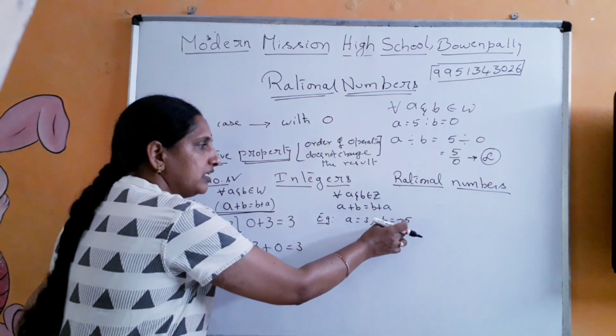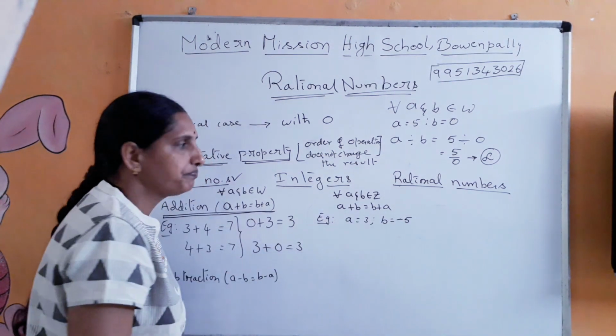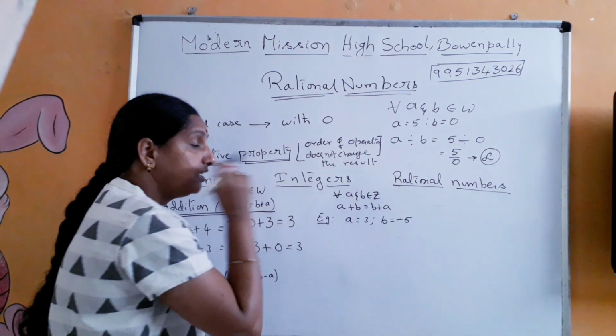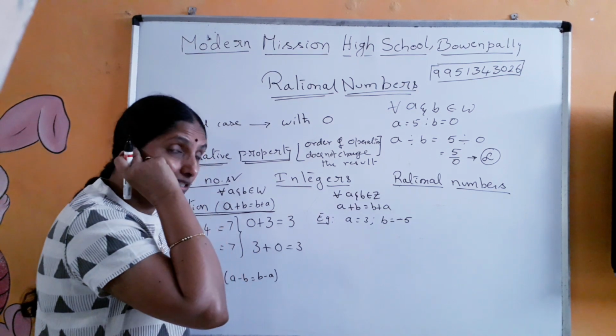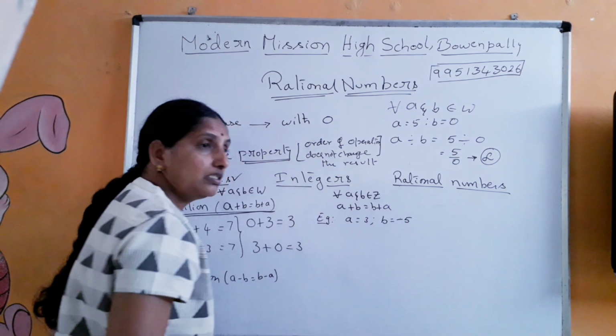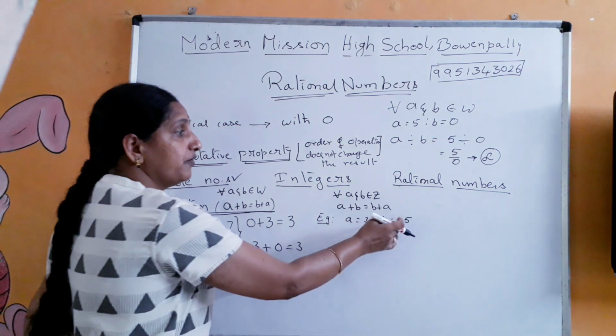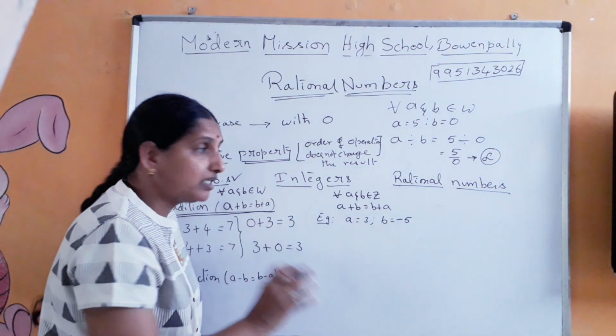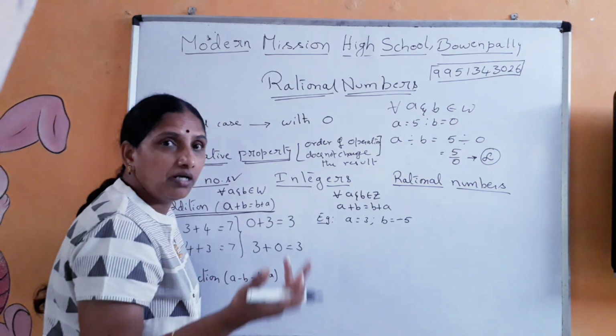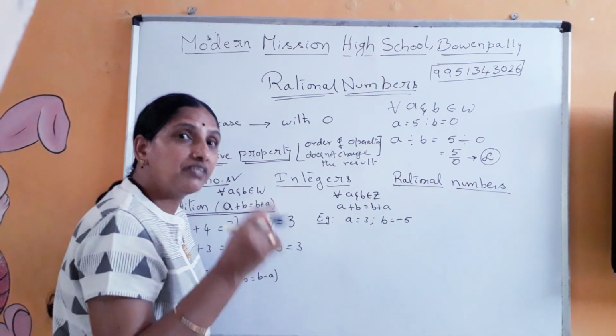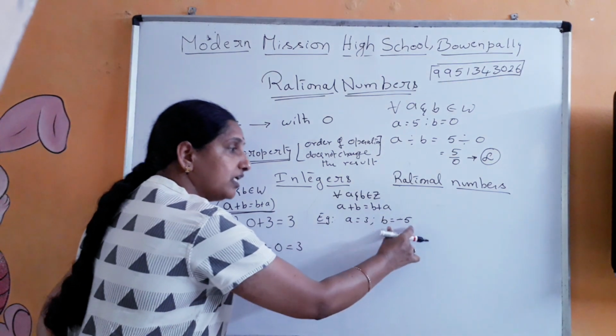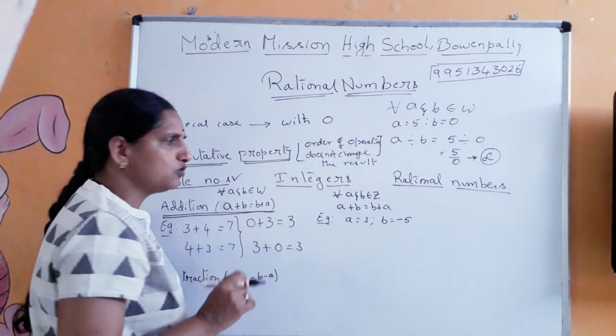See, because B is an integer, we are saying for all values of A and B belonging to integers, B is a negative integer. There is no harm. Don't say, man, how can you take minus? We are not subtracting, we are only adding. No, I am not subtracting, I am going to add. But which and which number? One positive integer and one negative integer. It is so simple, right?